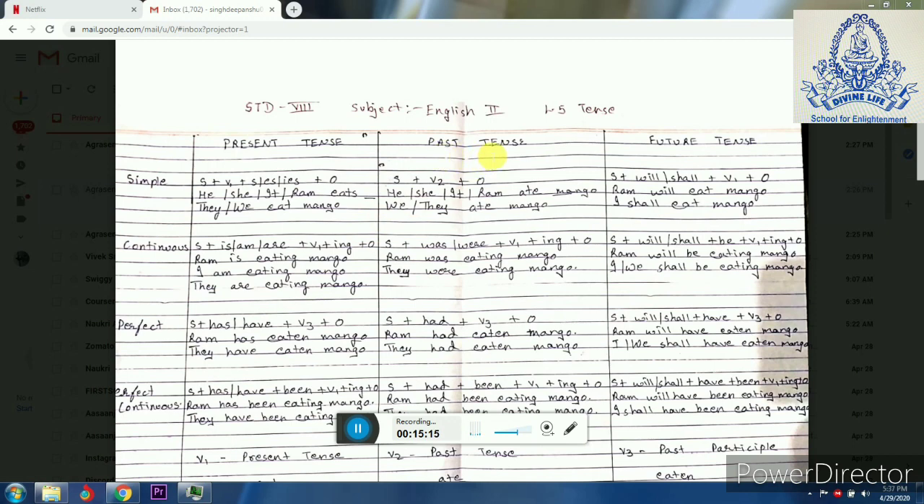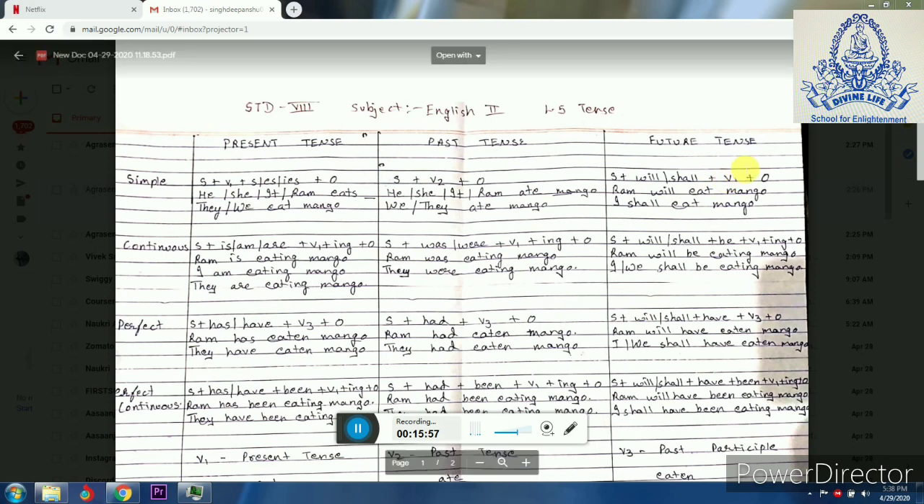Now same way for past continuous tense, we will have a subject, we will use was or were depending on the subject. Verb 1 plus ing plus object. For example, he, she, it, Ram, any singular subject, we will write Ram was eating mango. But when the subject is plural, that is they, we, then we will write they were eating mango. So these are the cases. When the subject is singular, we will use was. When the subject is plural, we will use were.